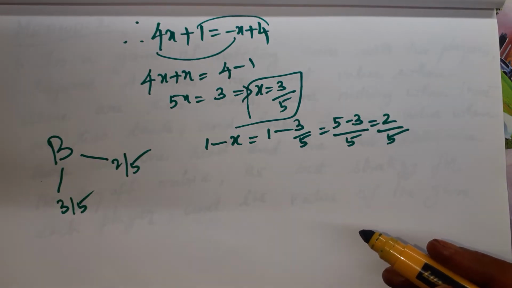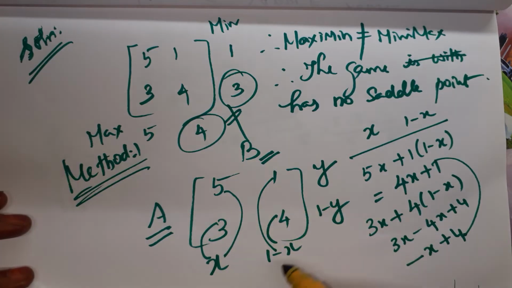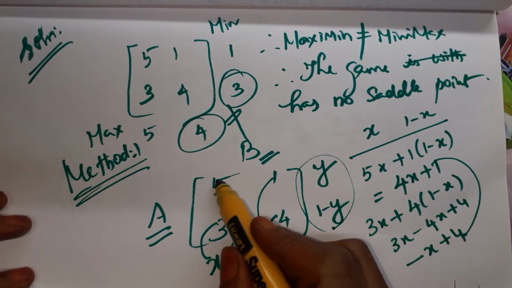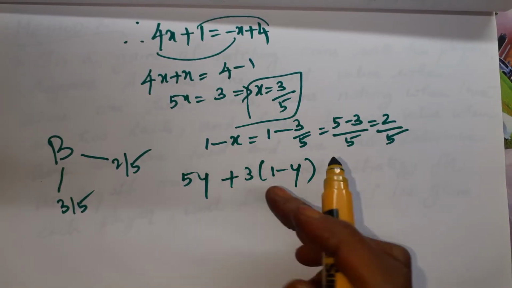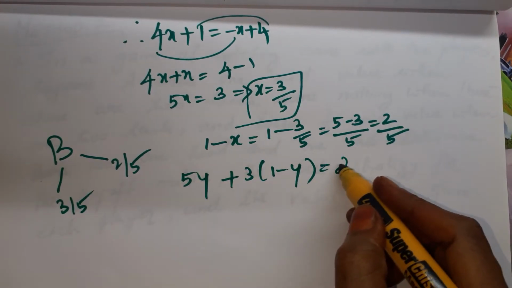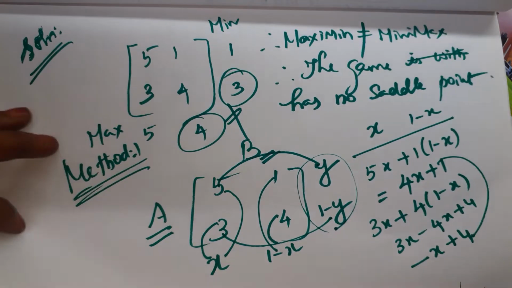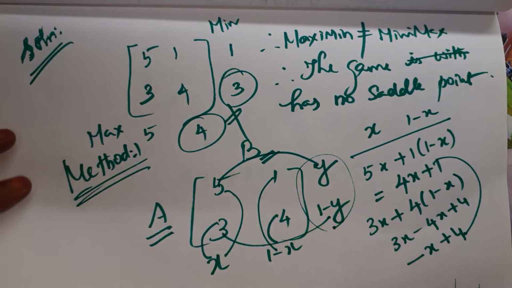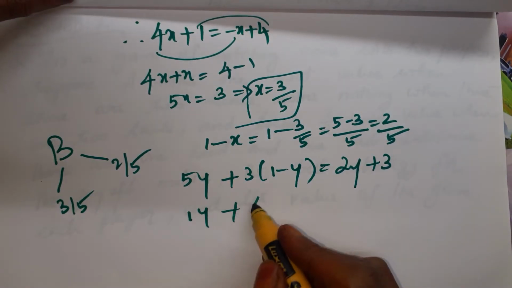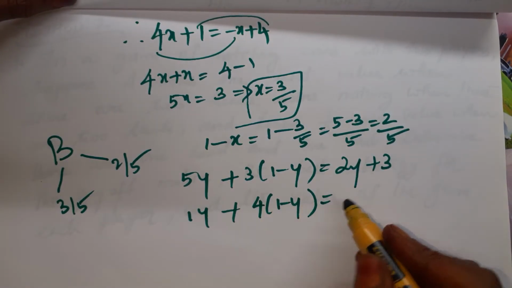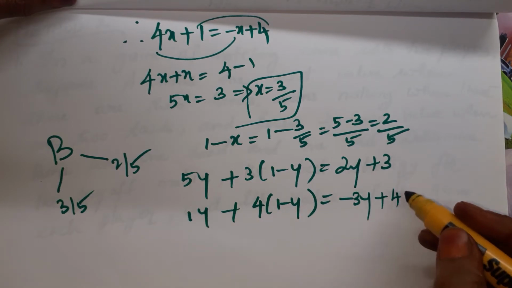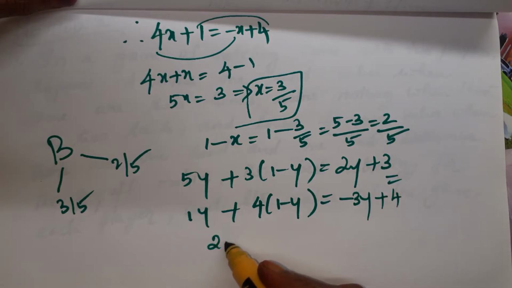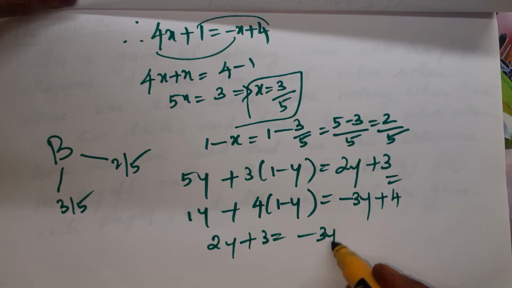Similarly, for A also we have to do. For A, we took the probabilities as y, 1 minus y. So 5 into y plus 3 into 1 minus y, which is equal to 5y minus 3y, that is 2y plus 3. That is the first one. The second one is 1 into y plus 4 into 1 minus y, which is equal to y minus 4y, so it is minus 3y plus 4. These two are equal. So 2y plus 3 equals minus 3y plus 4.